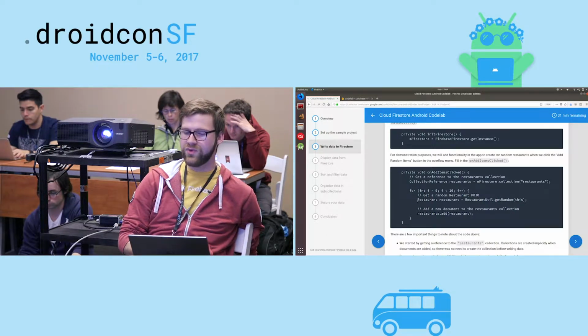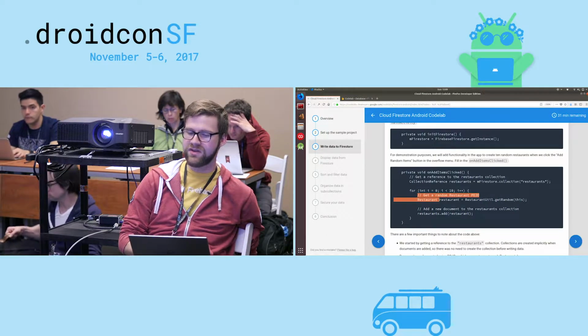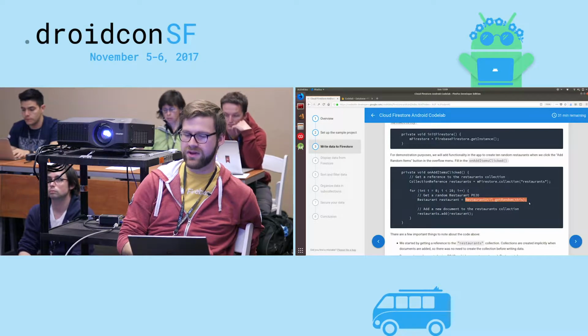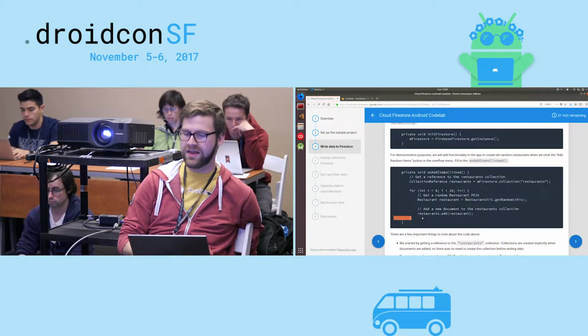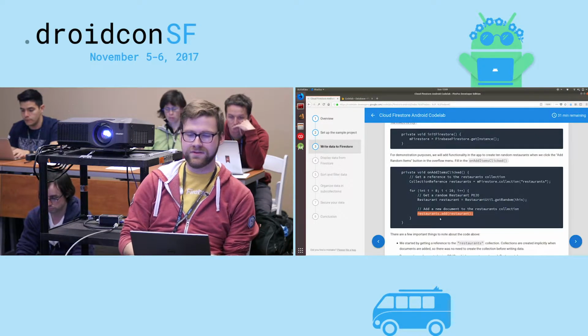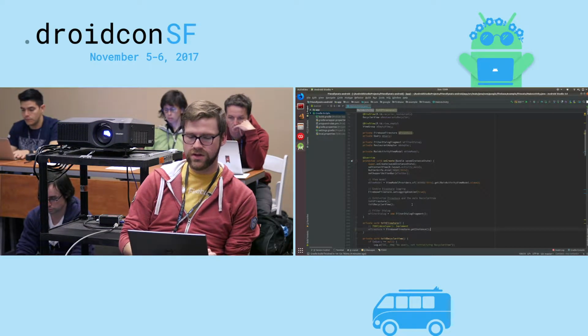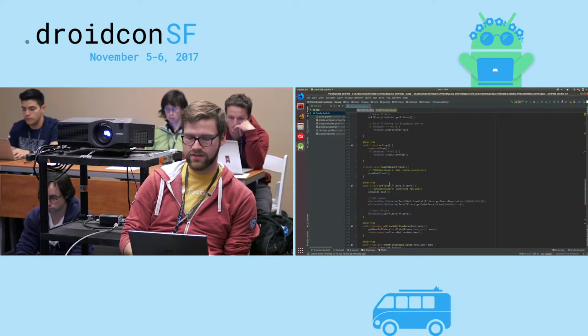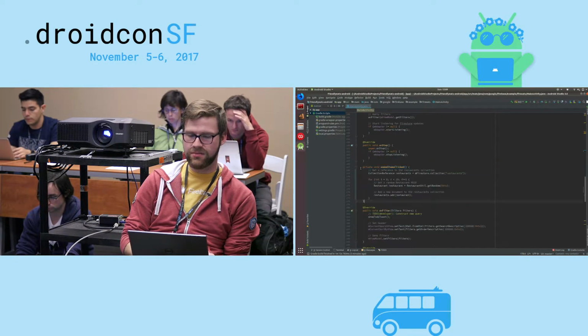To actually write those, we'll be using our restaurant class, which is already implemented and that we're not going to deal with. We'll get a random restaurant from restaurant util, and then we'll just call on that collection reference .add and write that reference to Cloud Firestore. So we'll go down here to add random restaurants, on item, add items clicked. Replace that entire method, and we should be good.